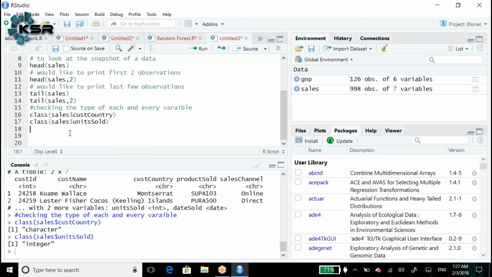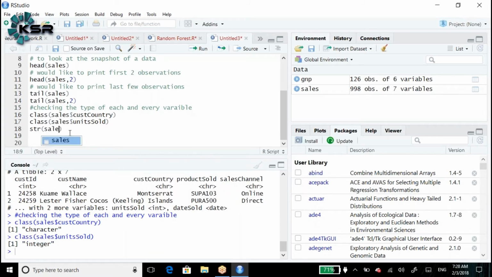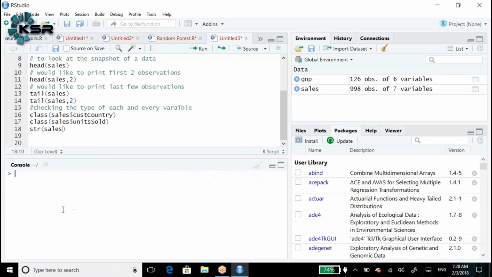What is that function? I think we discussed it. Have you ever heard about the str function? Str is nothing but the structure of the data. Str of sales data.